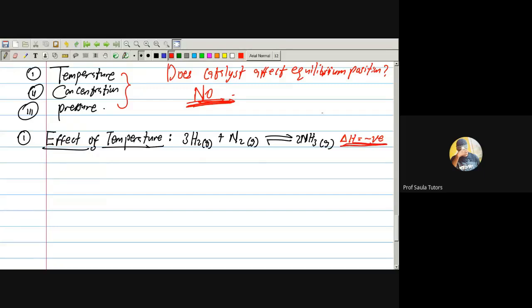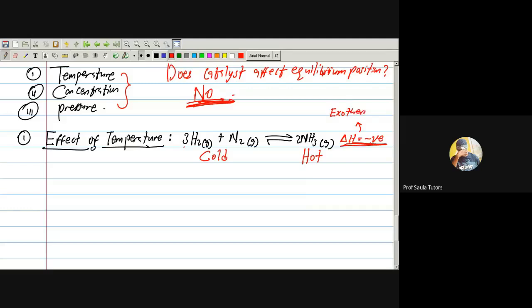It means that since this is releasing heat, the forward reaction is hot and the backward reaction is cold. There's something about thermochemical equations: if the forward one is hot, the backward one will do the opposite. It will be cold, and vice versa. How was I able to get hot and cold? Pay attention. What I'm having here is exothermic.